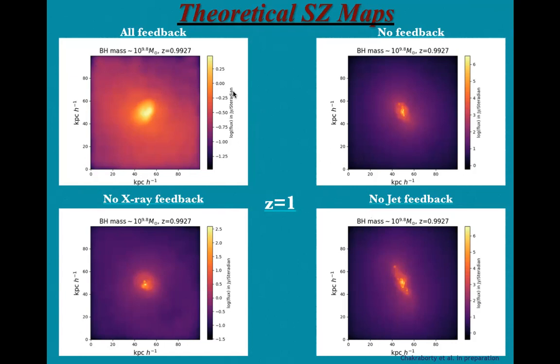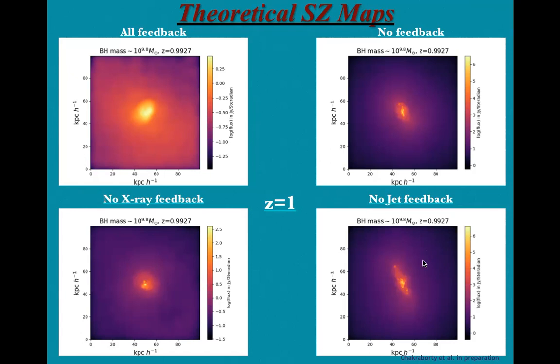So let us come to the feedback modes now. Here we can see different feedback modes available in Dave et al. In the upper panel, on the left-hand side, we see the map that includes all feedback modes, and on the right-hand side, the image includes no feedback at all. In the lower two panels, the left image includes all the feedback except X-ray, and the right-hand side includes all the feedback except jet feedback.